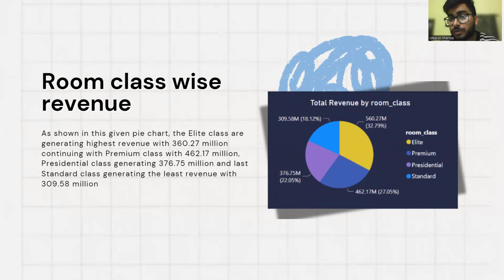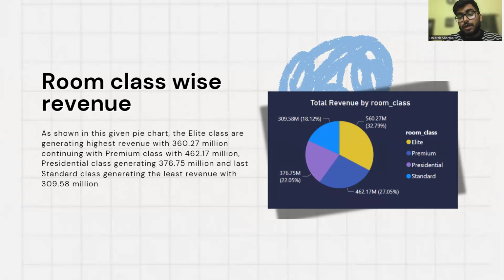Okay, if you see that 32.79% in the pie chart is already gathered by elite class. So it means that elite class is the highest revenue generated class among the rooms. Then premium already gets the share of 27.05%. Then presidential is 22.05%, and then standard. So this is the proper order of revenue generated by rooms according to their class.